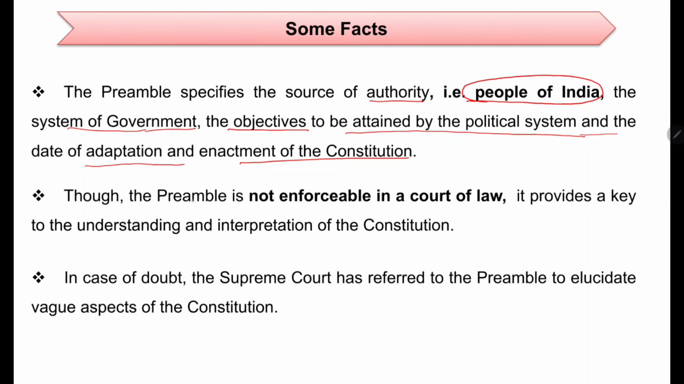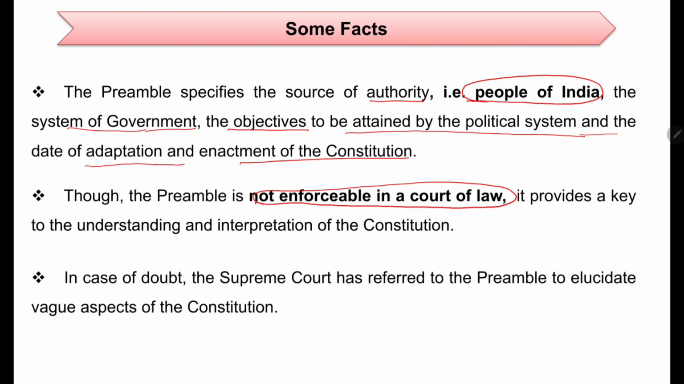Though the preamble is not enforceable, you should remember this, okay? It is not enforceable in the law. For example, when we dealt with fundamental rights, we came to know that they are enforceable. That means if any of your rights are violated, you can go to the court and appeal, and you can get justice. But this preamble is not enforceable.